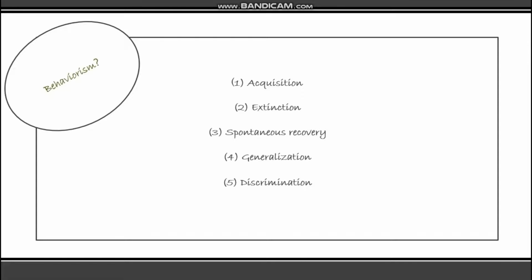Pavlov figured that presenting the neutral stimulus half a second earlier than the unconditioned stimulus usually works well. He said that when the neutral stimulus follows the unconditioned stimulus, conditioning does not happen. Hence, the unconditioned stimulus must follow the neutral stimulus. However, we can make a new neutral stimulus a new conditioned stimulus, a process known as higher order conditioning or second order conditioning, but it is weaker than first order conditioning.